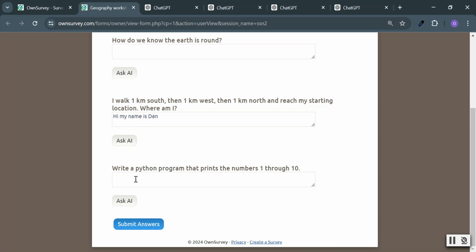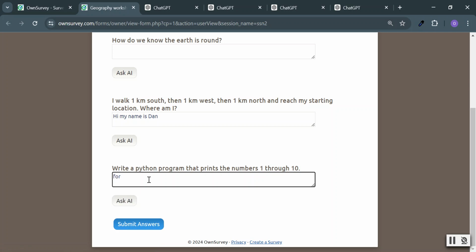Let's do this question. Write a Python program. So here we can ask AI. Here, let's say the student tries to work on it on his own. Okay, so we do something like this.